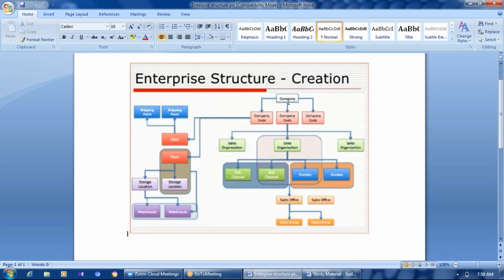For example, we generally buy Apple mobiles, right? So let's take the example of Apple. Apple does its own operations in India, US, Canada, and Australia. So they have their own regions, Apple US and Apple India.